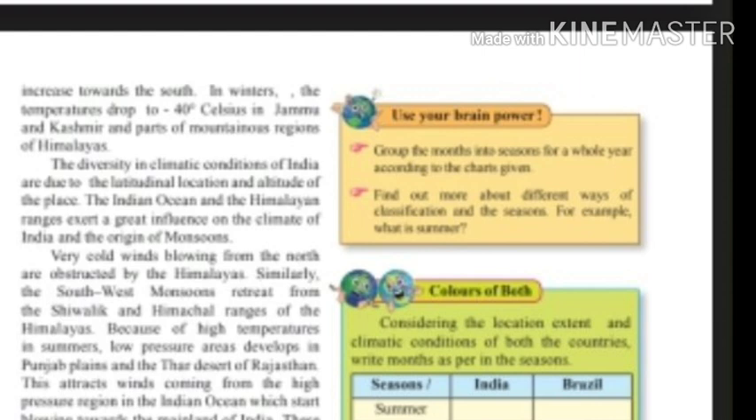The Tropic of Cancer passes through the middle of the country, so India is in the tropical region. Due to the variety of climatic conditions, India faces natural disasters like erratic, that is irregular, rainfall, droughts and cyclones. Due to low and high pressure of the air, cyclones are formed. Some areas having less rainfall face droughts, and some areas having excessive rainfall get floods.